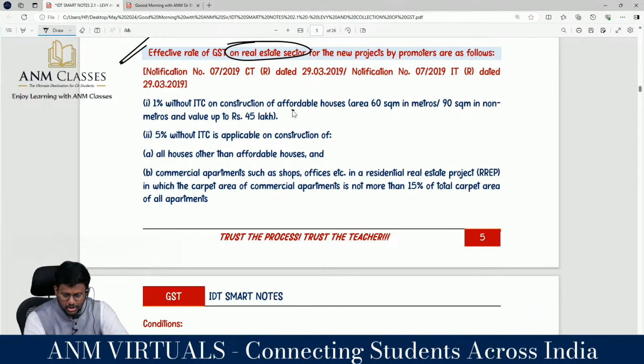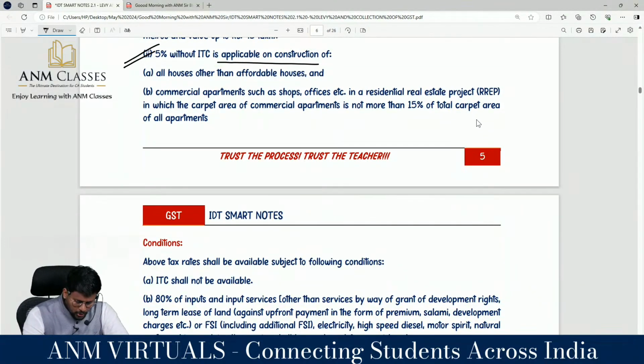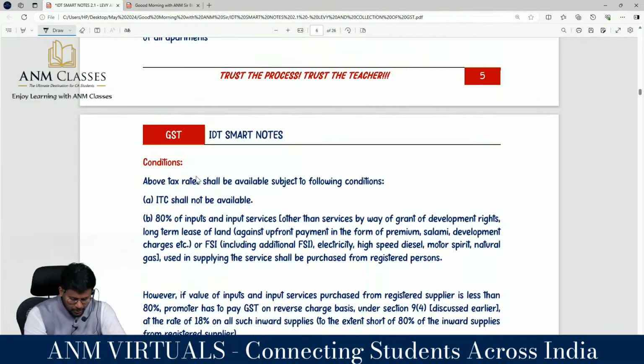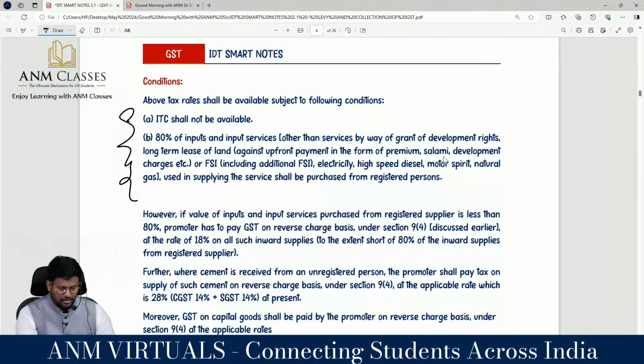1% without ITC on construction of affordable houses, 5% without ITC on construction of all houses other than affordable houses, or commercial apartments such as shop, office, etc. in a real estate project in which carpet area of commercial apartment is not more than 15% of the total carpet area. But this condition should be there. Sir, above tax rate shall be available subject to condition. Sir, ITC shall not be available. 80% of the input and input services other than services where grant of development rights, all those stuff.